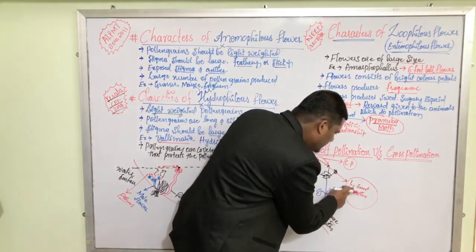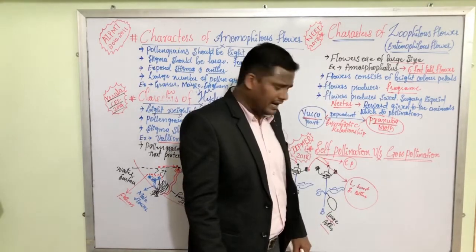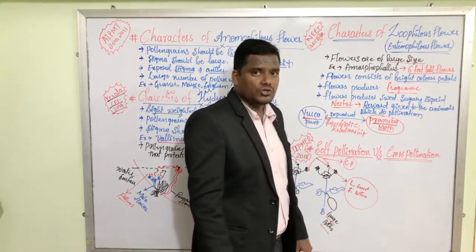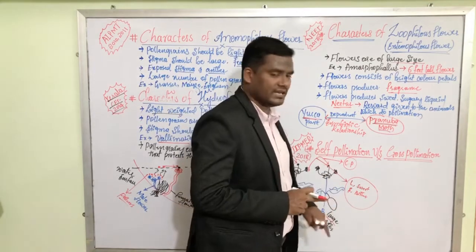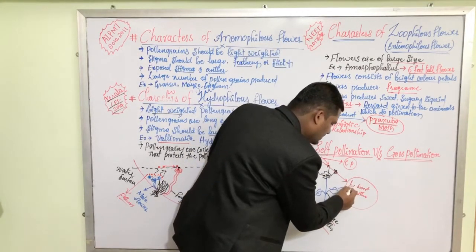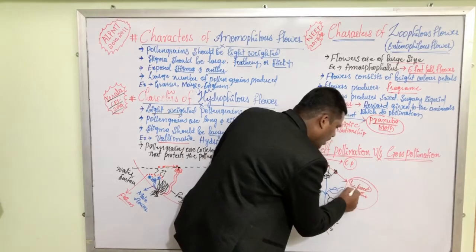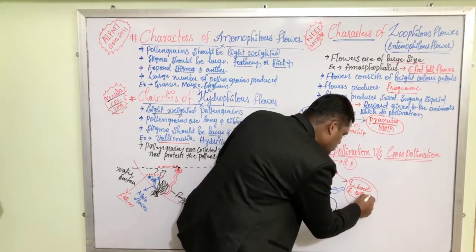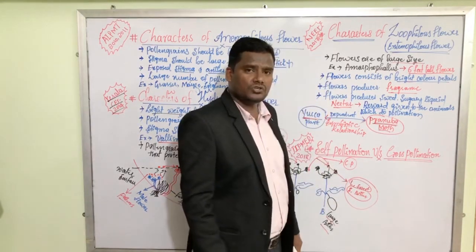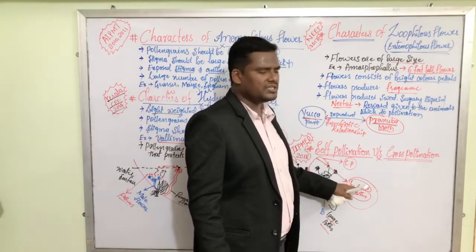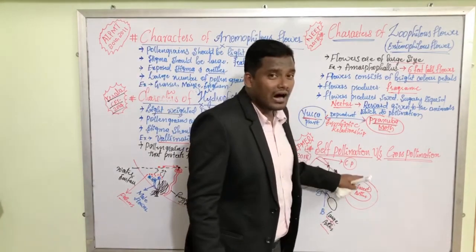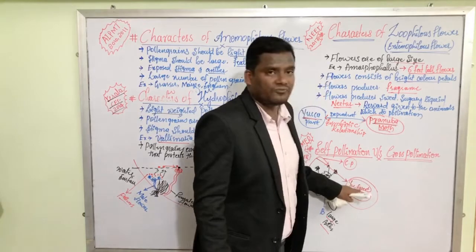Out of these two, if you visit a market, which type of fruits would you prefer to purchase? Large and sweet fruits, or small and bitter fruits? Definitely, my dear friends, you are going to purchase large, sweet fruits.